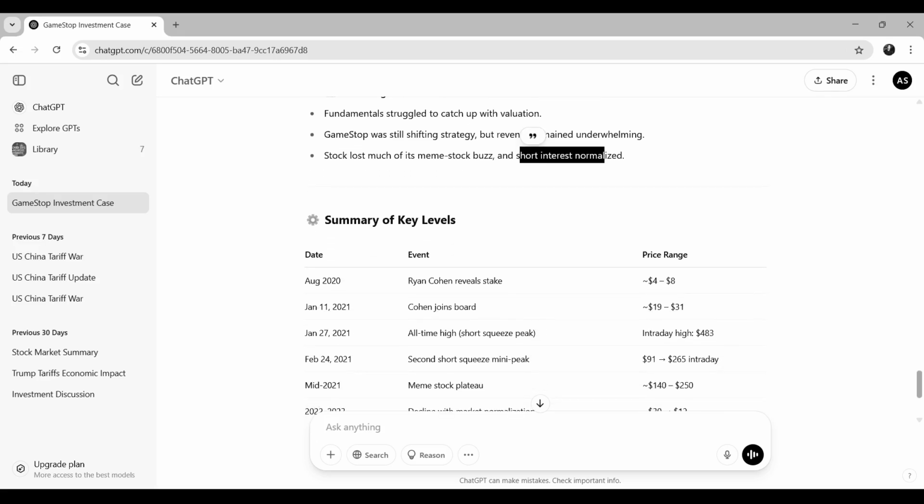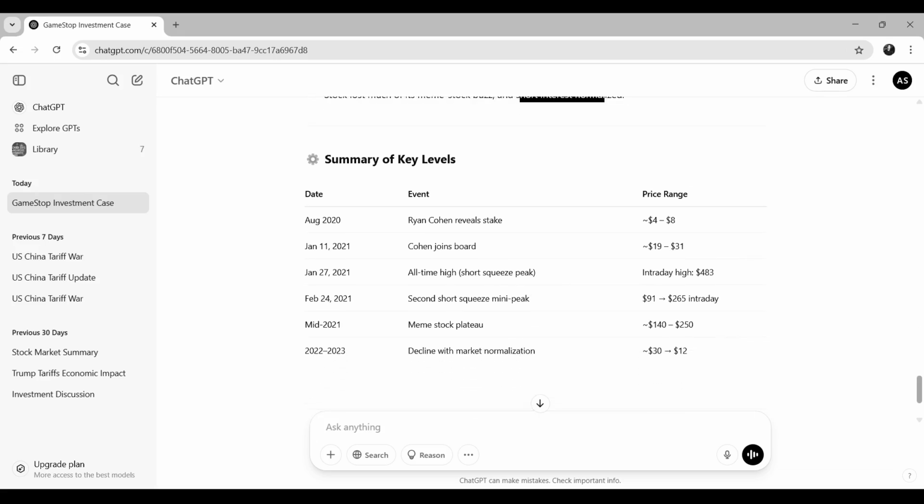Now this is the summary of key levels, what actually happened. These are the important events. Ryan Cohen's stake reveal in August 2020, price $4 to $8. January 11, 2021, Ryan Cohen joins the board, price $19 to $31. January 27, 2021, all-time high intraday of $483. February 24, 2021, a second short squeeze happened, with a mini peak to $265 intraday.